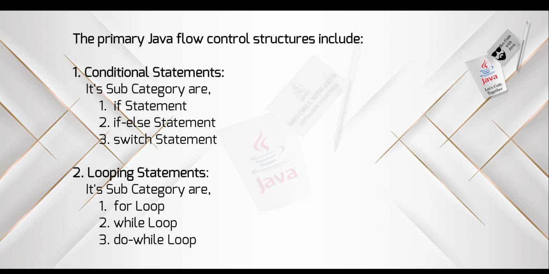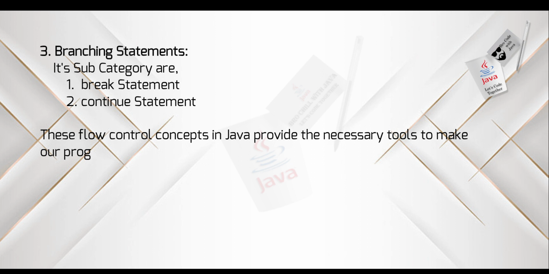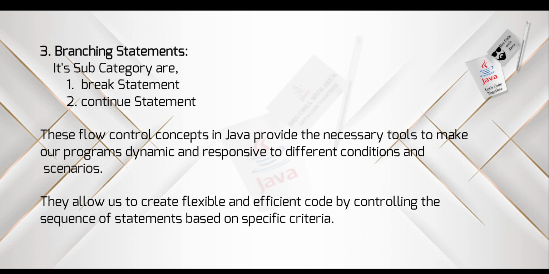1. Conditional statements. Its subcategories are: 1. If statement, 2. If-else statement, 3. Switch statement. 2. Looping statements. Its subcategories are: 1. For loop, 2. While loop, 3. Do-while loop. 3. Branching statements. Its subcategories are: 1. Break statement, 2. Continue statement.